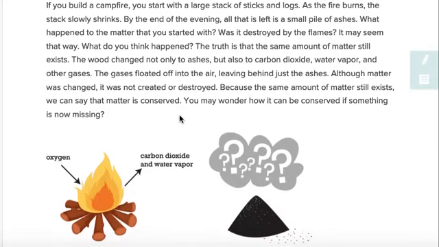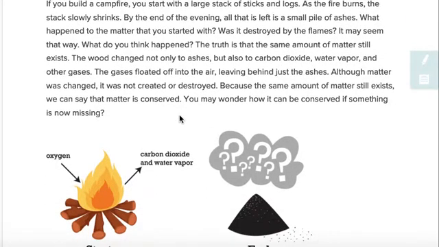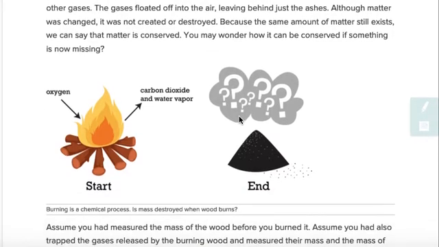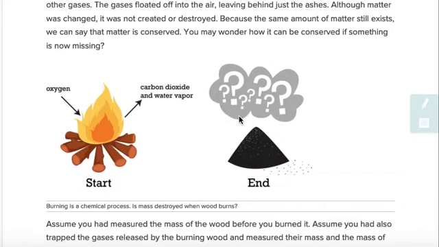It may seem that way. What do you think happened? The truth is that the same amount of matter will still exist. The wood changed not only to ashes, but also to carbon dioxide, water vapor, and other gases. The gases floated off into the air, leaving behind just the ashes. Although matter was changed, it was not created or destroyed, because the same amount of matter still exists. We can say that matter is conserved.